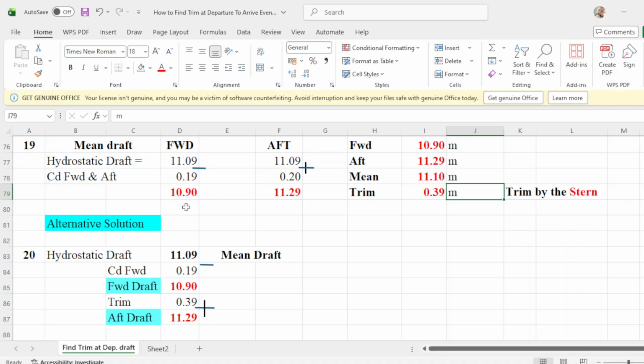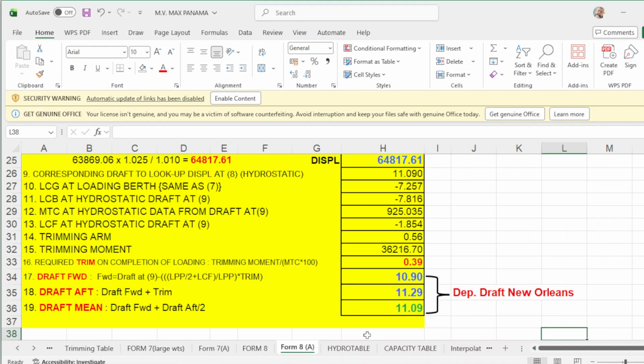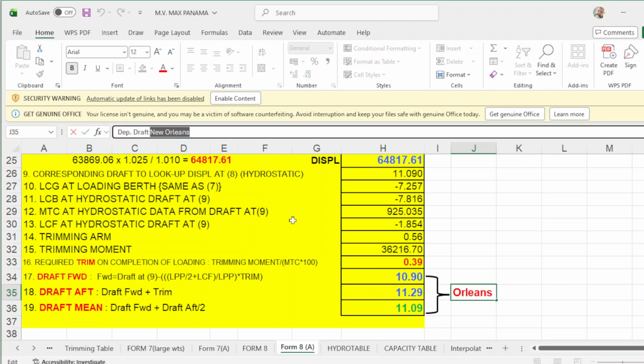Forward is 10.90, up drop is 11.29, and the program says forward is 10.90 and 11.29. That will be your up drop. This will be your drop required to depart at New Orleans. I'm sorry, in Australia. So this should be Australia. It's not New Orleans.